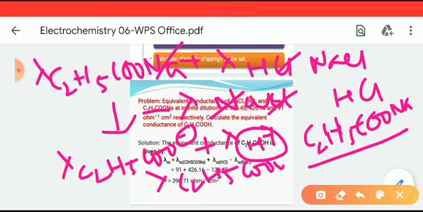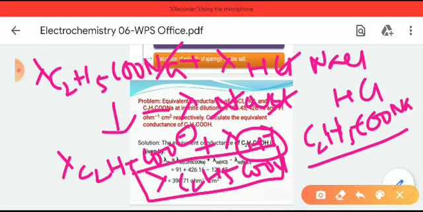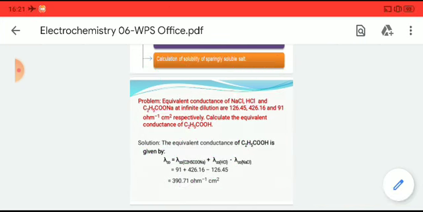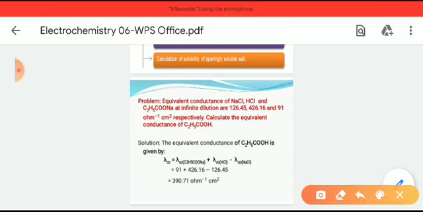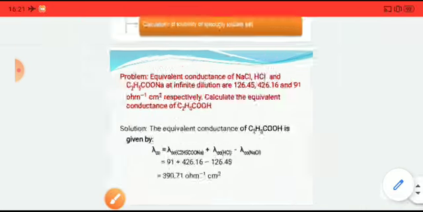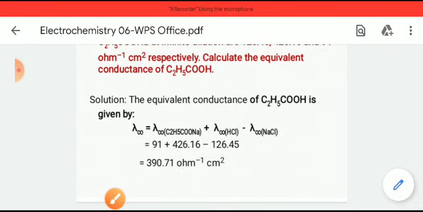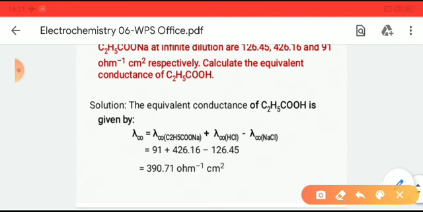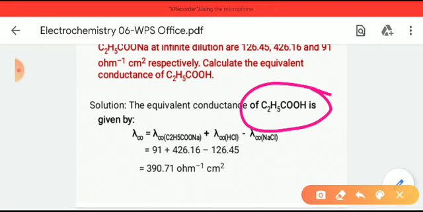So in this way we can easily calculate or deduce the equivalent conductance of a certain compound. Here the lambda infinity value of C2H5COONa is added to the lambda infinity value of HCl, and the lambda infinity value of NaCl is subtracted in the equation.